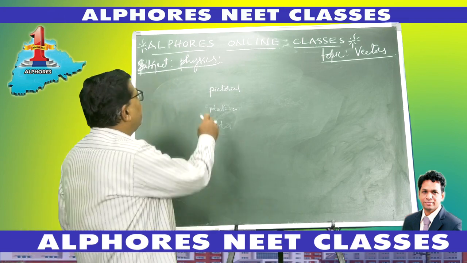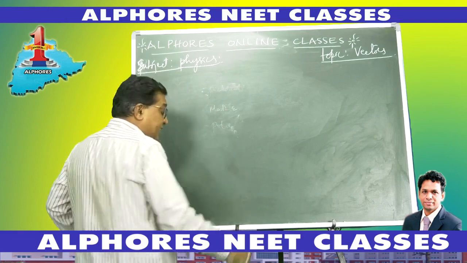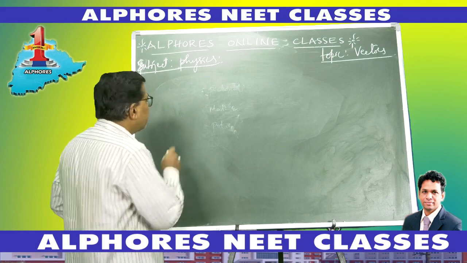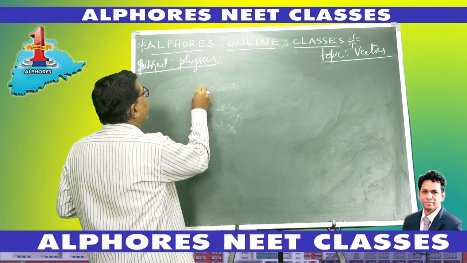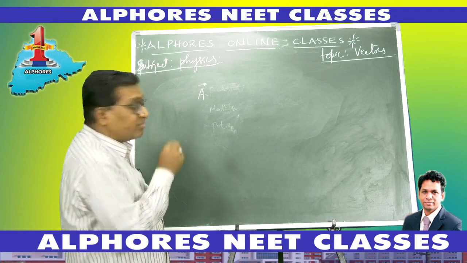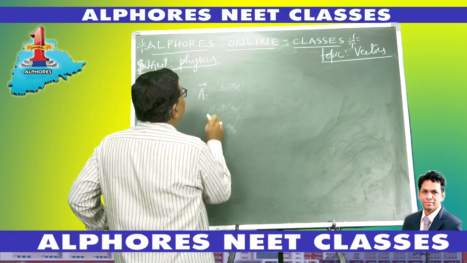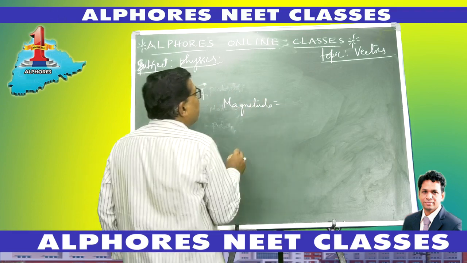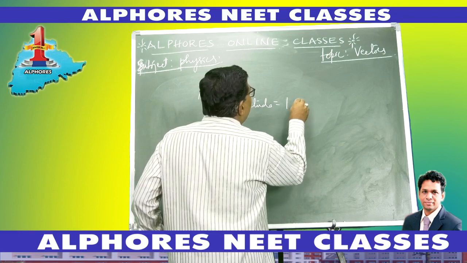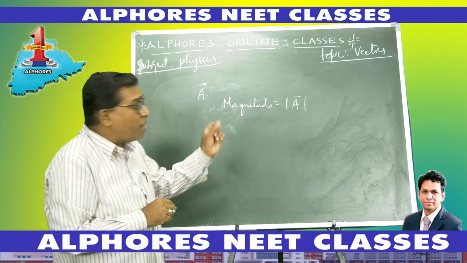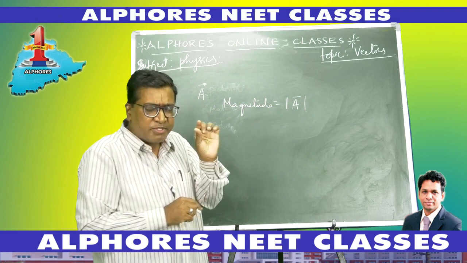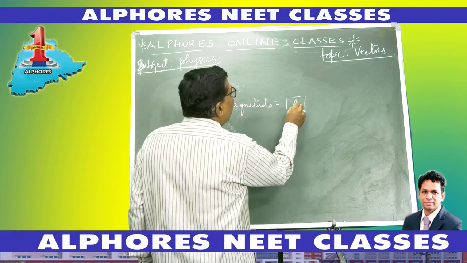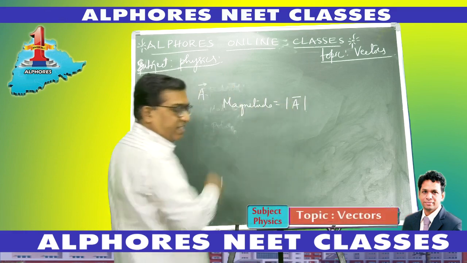Now coming to the combination of vectors, when you talk about certain properties of vectors. Suppose I consider a vector A bar. Now, the magnitude, the value of this vector, is represented by mod A bar, right? It is the absolute value of the vector which gives you the magnitude. It is represented as mod A bar, and it is called the modulus of the vector.